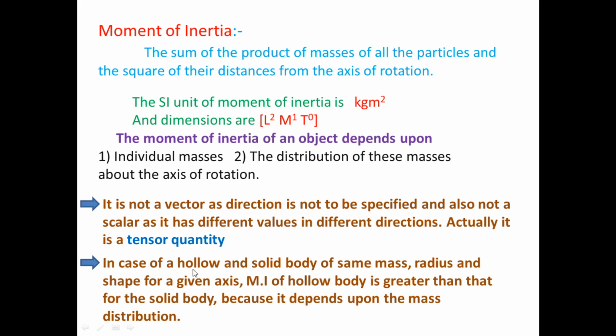If we consider these two bodies, hollow body and solid body, of the same mass, same radius and same shape for the given axis, then the moment of inertia of the hollow body is greater than the moment of inertia of the solid